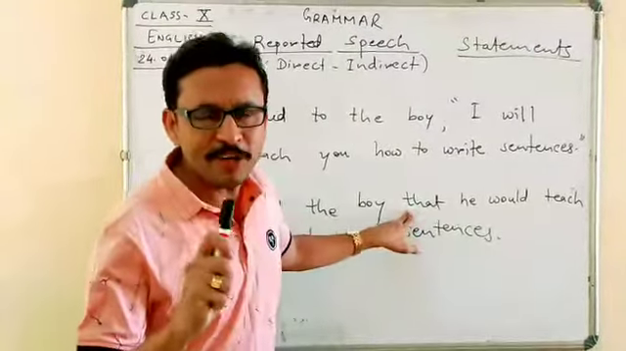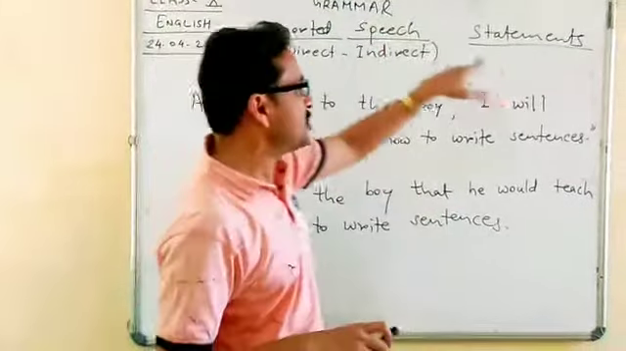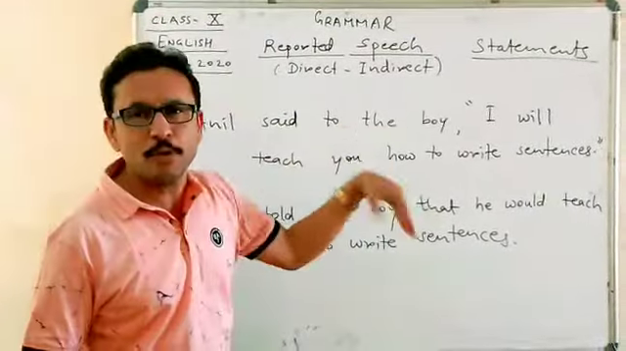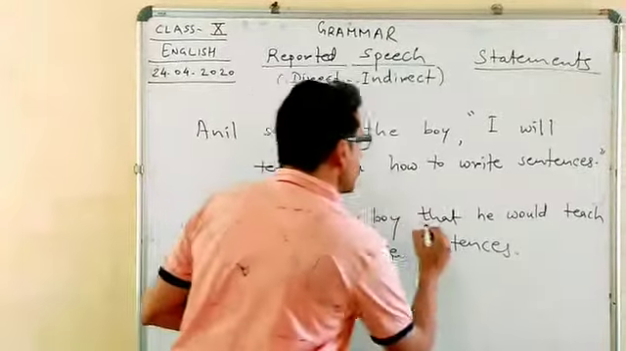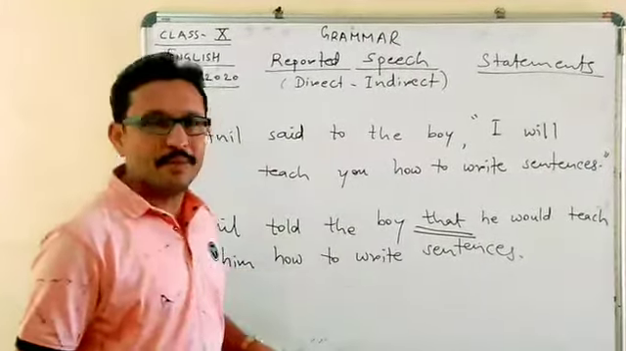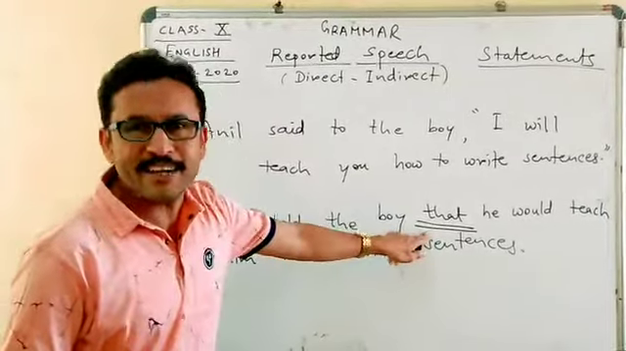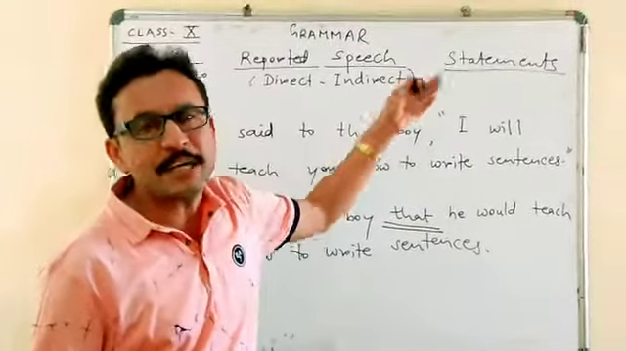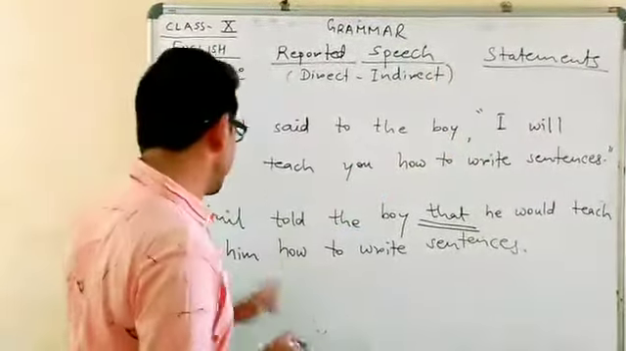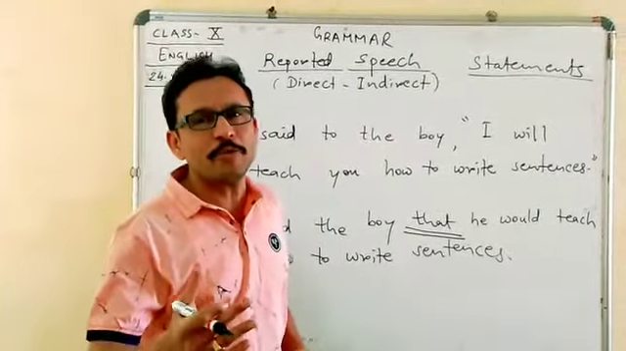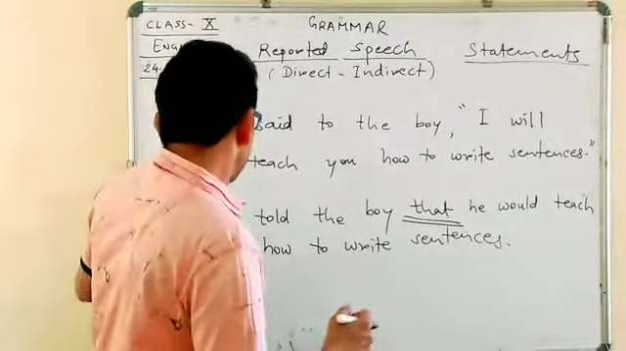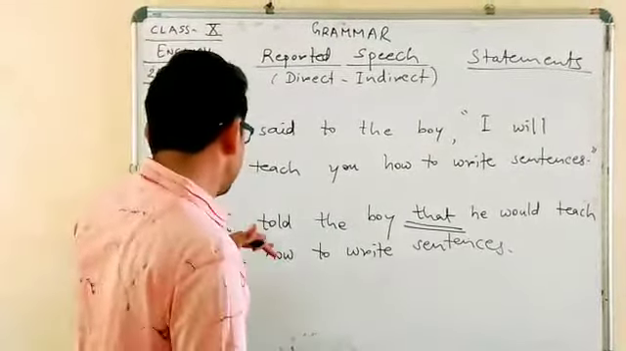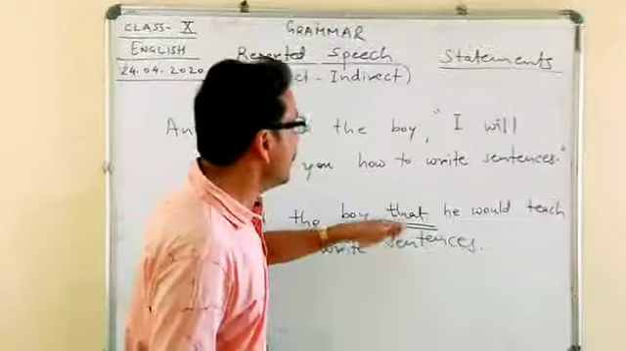Now one very important thing you should remember, dear students: whenever you are changing statements from direct to indirect speech, then after the reporting part, who said to whom, we are supposed to use the conjunction that. Because this conjunction is used in indirect speech whenever we report statements, whenever we report assertive sentences or declarative sentences. So even in the previous sentence we used that: Ajay told Mr. Gupta that he was doing research in Ayurveda. Similarly, Anil told the boy that he would teach.